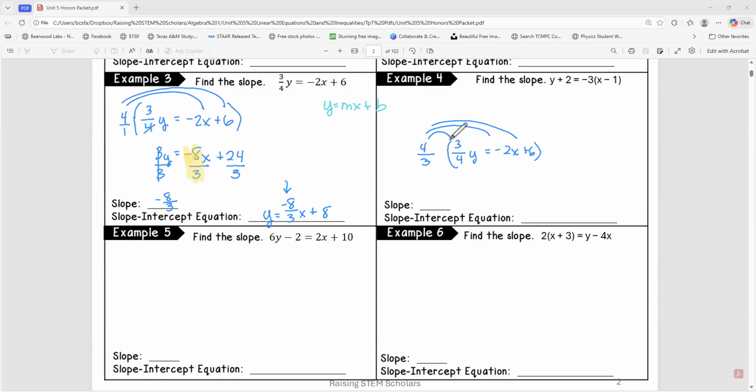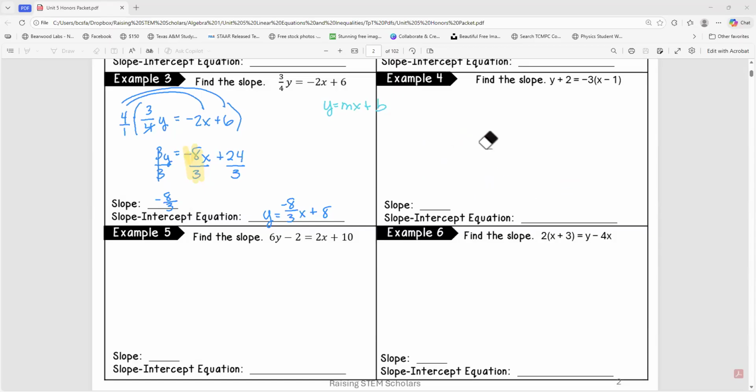Now, if we had just multiplied with this fraction, you'd see this and this would cancel out. 4 times negative 2 is negative 8 divided by 3, which gives me negative 8/3. 4 times 6 is 24 divided by 3, which is positive 8. So if you flip your fraction and multiply, you can do it that way too. But some of my students prefer it in 2 steps, so that's why I showed you 2 steps. I just wanted to show you quickly you can do it in 1.